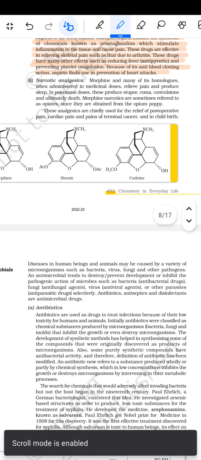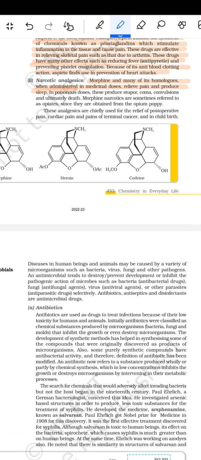फिर आता है narcotic analgesics. तो morphine and many of its homologs, when administered in the medical dosage, relieve pain and produce the sleep. In point of dosage, these produce stupor, coma, convulsion, and ultimately death. Morphine narcotics are sometimes referred to as opiates since they are obtained from the opium poppy.